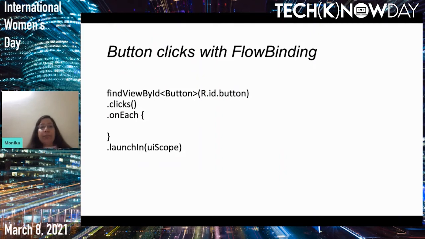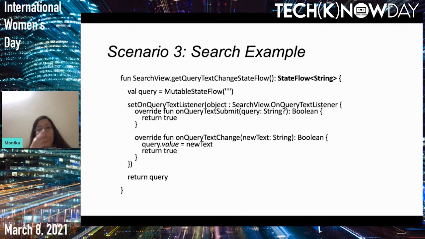So now moving on to the search example. Search is a common use case which we have in many apps, and with RxJava also we used to perform this search efficiently. Because I said that StateFlow is an observable data holder, and it acts like a subject, it is the subject equivalent of RxJava. So in search, whenever we have this use case, we normally track the state of the edit text or search view, whatever the user has typed.